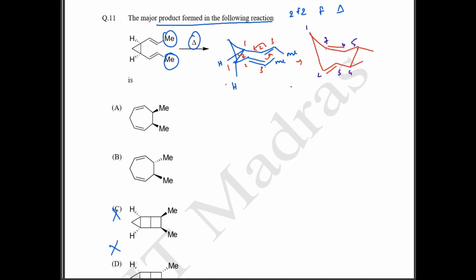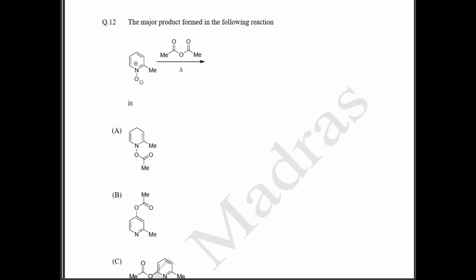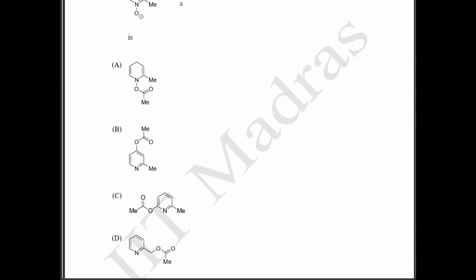Okay, and what happens, see how it looks. So this methyl is actually below the plane, this methyl is actually below the plane, and this methyl is above the plane. So your option B is the correct answer, where your methyl groups are in opposite planes. The methyl groups are in trans position. Okay, so option B is the correct answer. Next question. 12th question, right? 12th question.